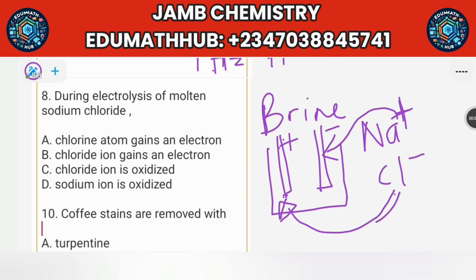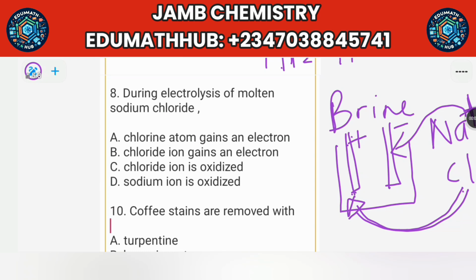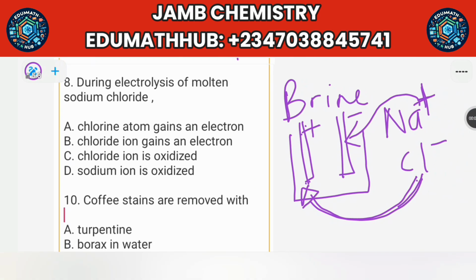So chloride ions will be oxidized. They will give out their electrons, then they will become oxidized. We check the options, you're going to see the correct answer. Chlorine atom gains an electron. That's wrong. Chlorine atom is not gaining any electron yet. Chloride ion gains an electron. That's also wrong. When chloride ion gets to the anode, it will give its electron out. It will not become chlorine gas by gaining. So the ion is giving out, not gaining. So option B is wrong. This one too is wrong.